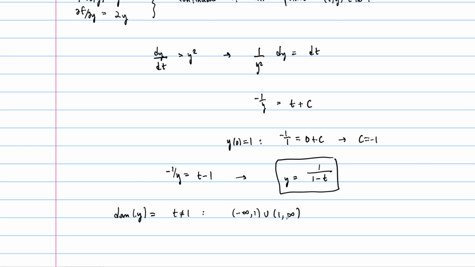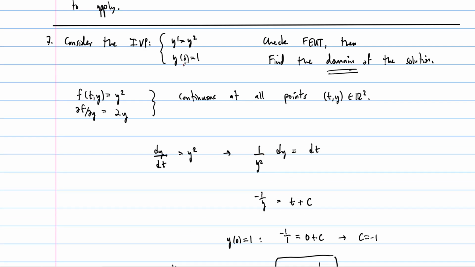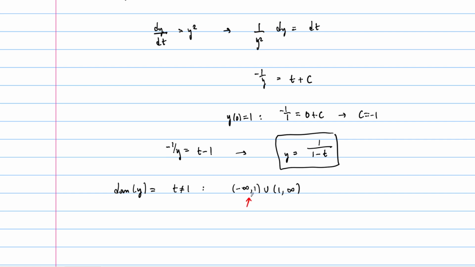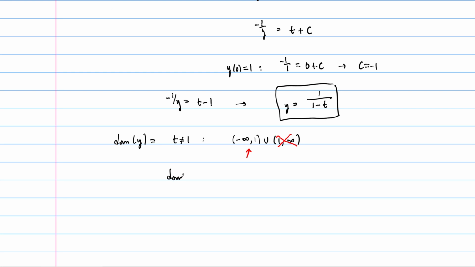The domain of the solution is only the part of the domain that contains our initial t value. And our initial t value is 0. So we keep this and throw this away. And so the domain of our solution is just the part of the domain on the left-hand side.